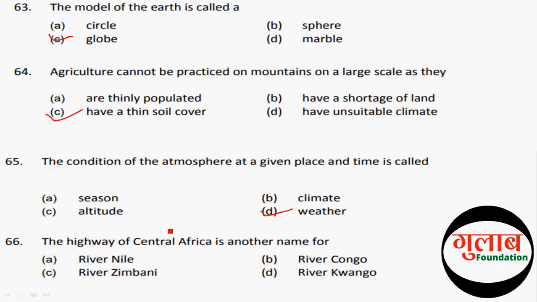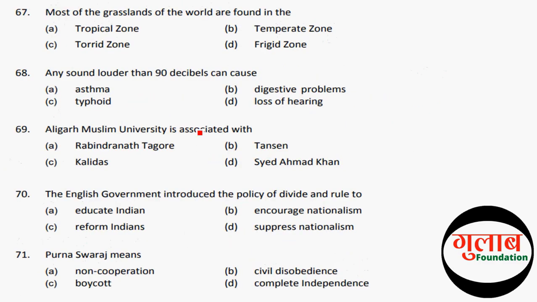So let's move to the next question. Most of the grasslands of the world are found in, and the correct option of this question is B, temperate zone. And the next question is, any sound louder than 90 decibels can cause. So the correct option of this question is D, loss of hearing. So the next question is, Aligarh Muslim University is associated with? The correct option of this question is D, Syed Ahmad Khan.